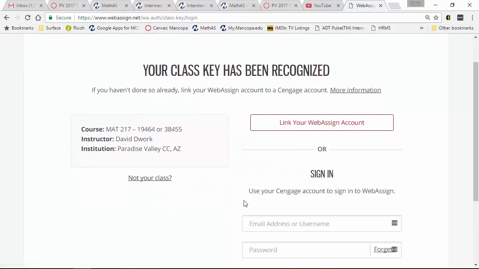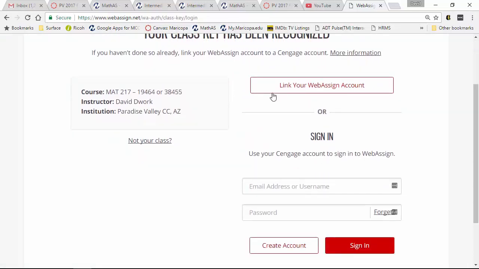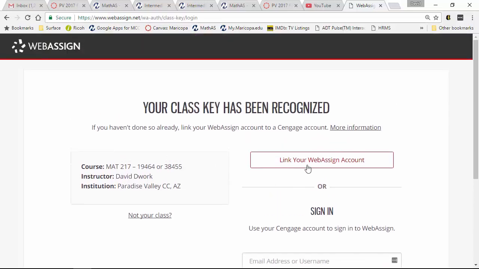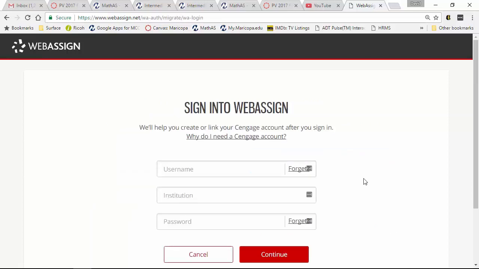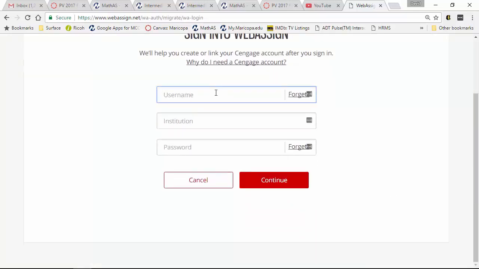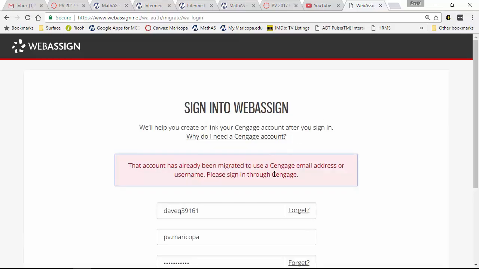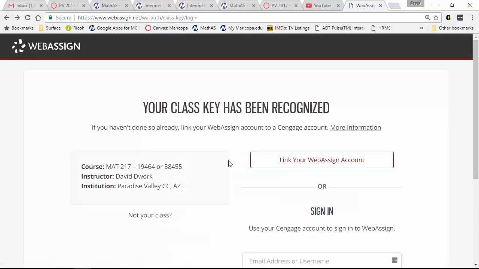When you do that, you will now see that there is either a link your Webassign account, or you're going to sign in using a Cengage account, which I guarantee none of you have because this is brand new. So what you're going to do is click to create an account. For those of you who've used Webassign before, we need to link it. Webassign got bought out by Cengage. So go in here, type in your username, and then for your institution, type in whatever that institution may have been, and your password. Hit continue. It's more likely than not going to let me do it because I've already linked my accounts, so I can't tell you what that screen is going to look like, but follow the directions.